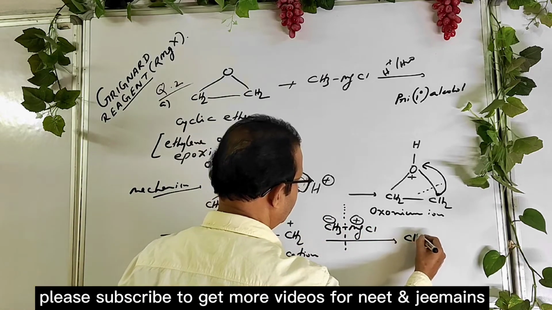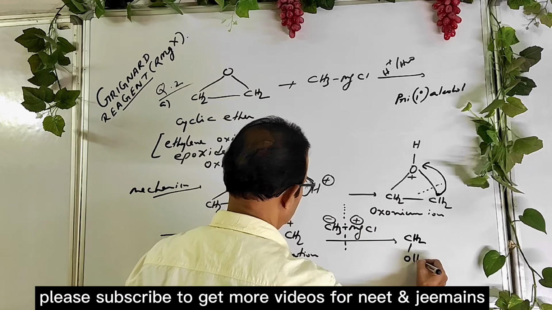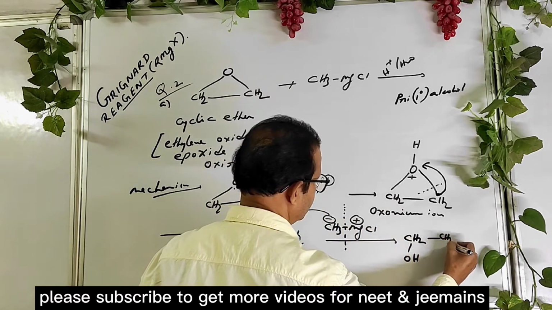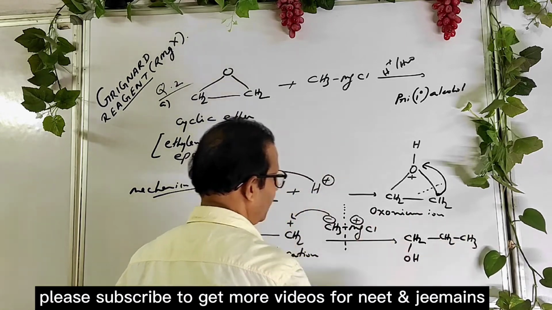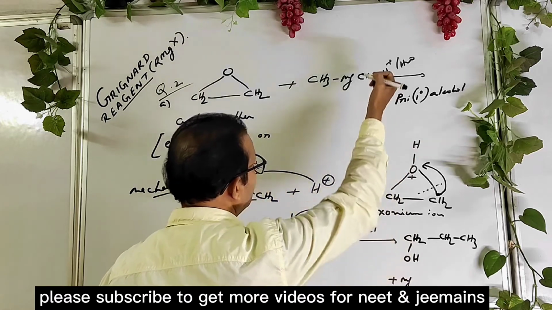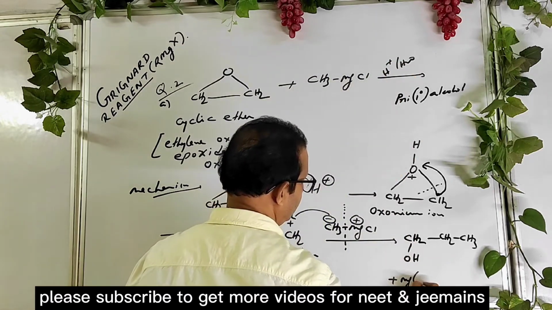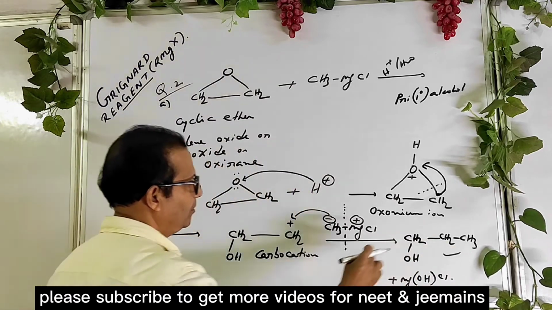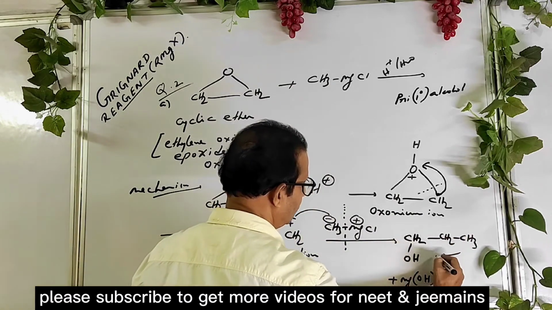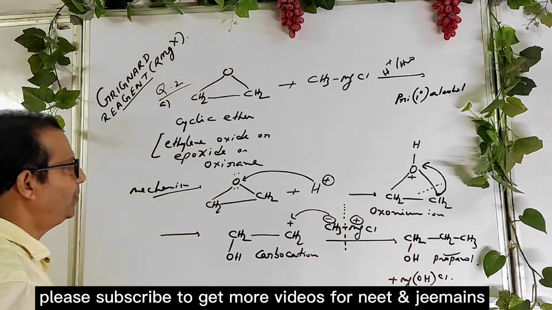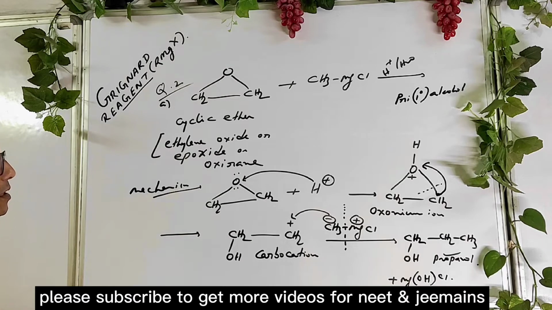Now you get the product CH3CH2CH2OH here, CH3 plus Mg combines with OH of water, giving MgOHCl. So this is the main product, propyl alcohol or propanol. You get propanol here.